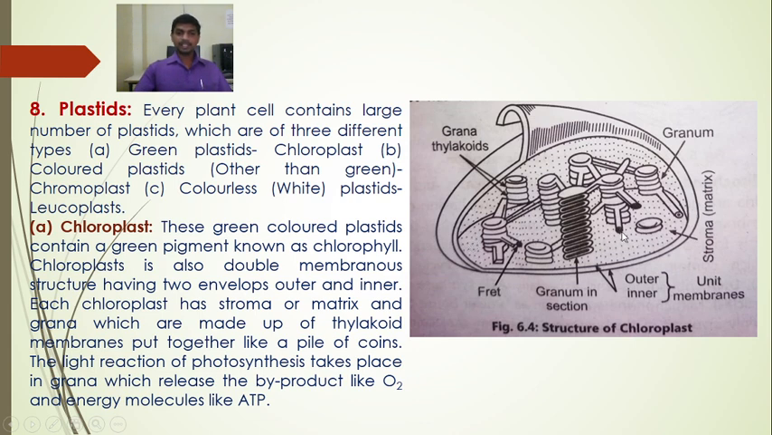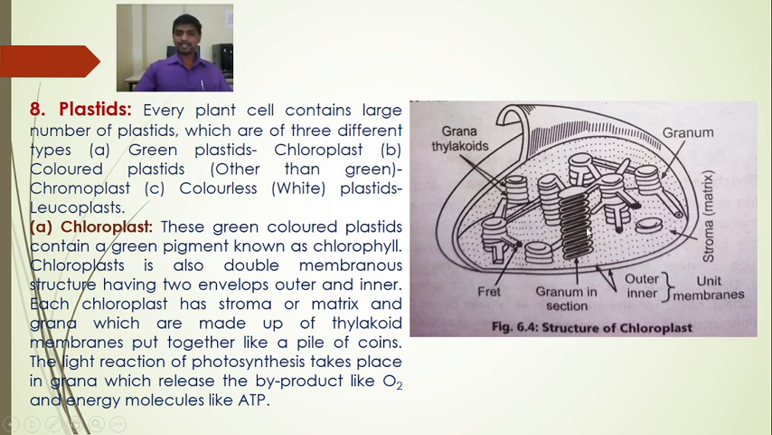In addition to this, the chloroplast has stroma or matrix. So this is the stroma or the matrix. Each chloroplast has stroma or matrix and grana. Here is the grana, which are made up of thylakoid membranes put together like a pile of coins. So here we can see the pile of coins. This is the single coin. Here the grana is made up of the thylakoid membrane.